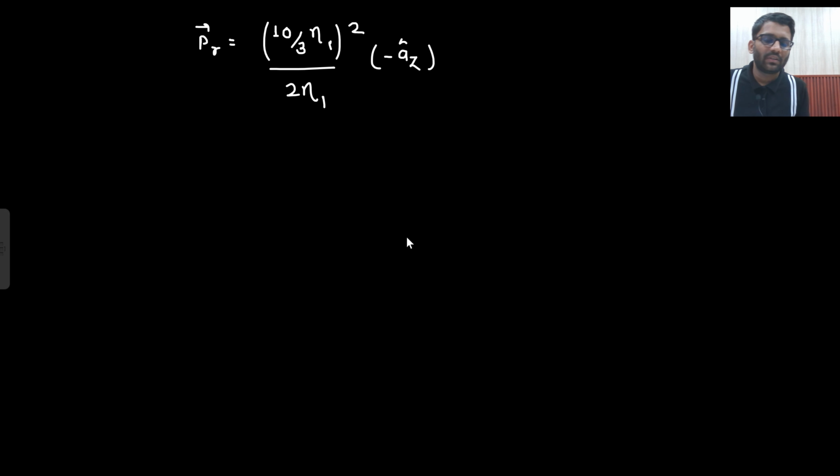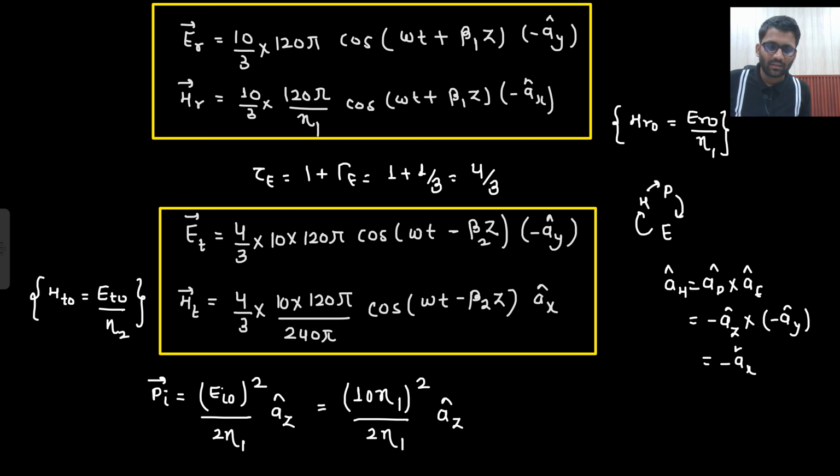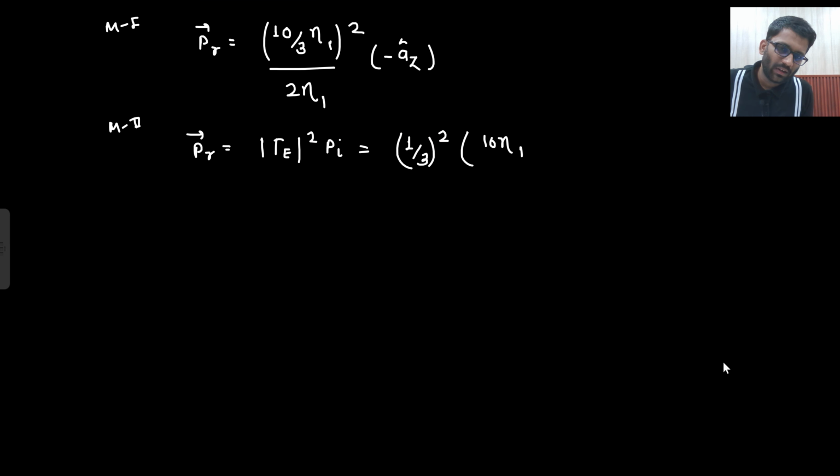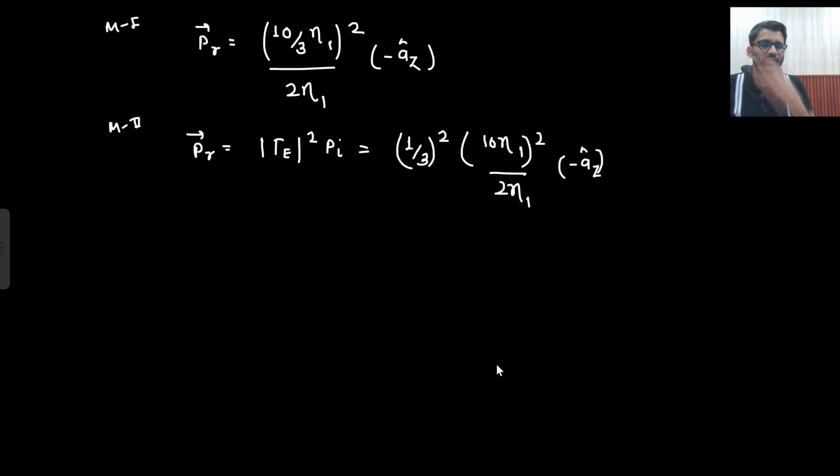E naught square upon 2 eta. And which formula did I teach? This is without formula, method 1 I can say, and what would method 2 be? One formula I taught you, right? Gamma square into P incident. What is my gamma? 1 by 3. So 1 by 3 square into what is my P incident, that is 10 eta 1 square upon 2 eta 1. Okay. Certainly the direction will change, right? The direction will certainly be minus az cap. You cannot copy the direction from here and say this will be az cap so here also I will copy az cap. No, the direction will be in the direction of wave propagation. So minus az cap will come into action, right?